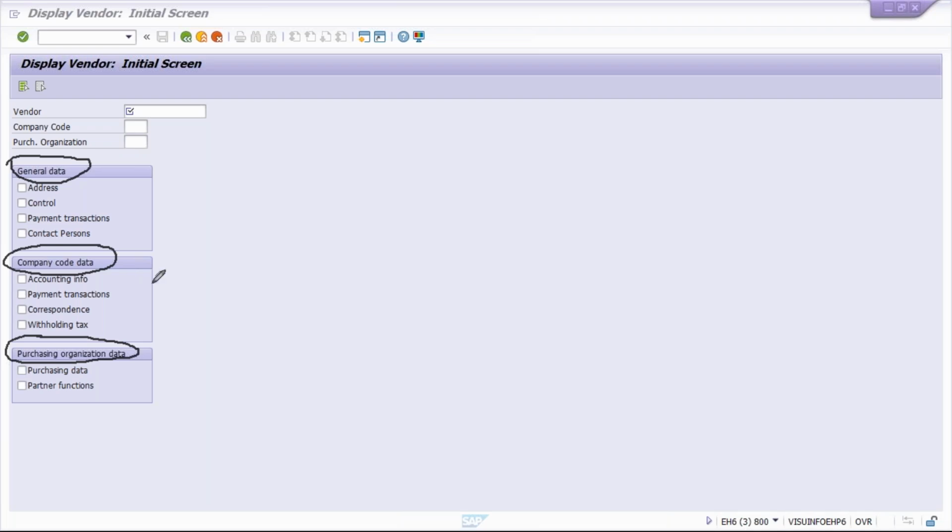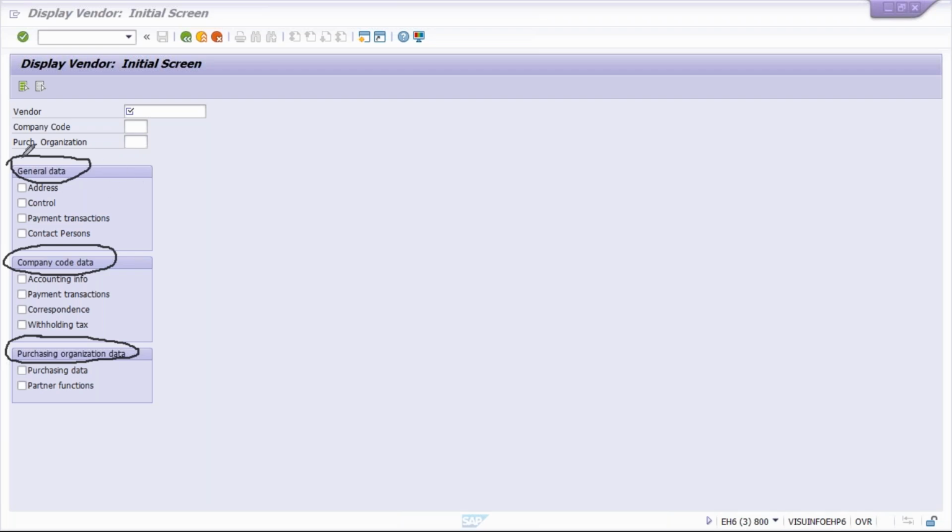Whatever tabs are appearing, in the address field we give some details, in control data also we give some details. Whenever you enter certain information and save it, what is happening? That information is going to sit somewhere in a particular table.